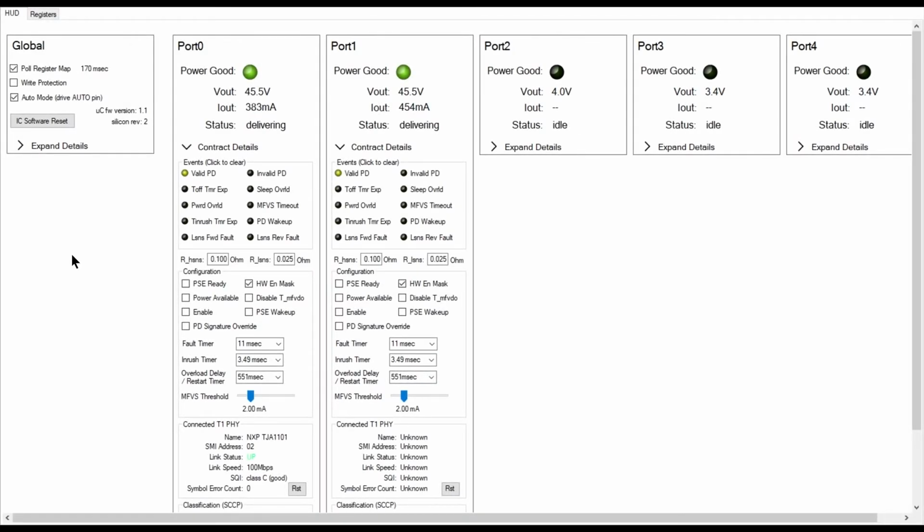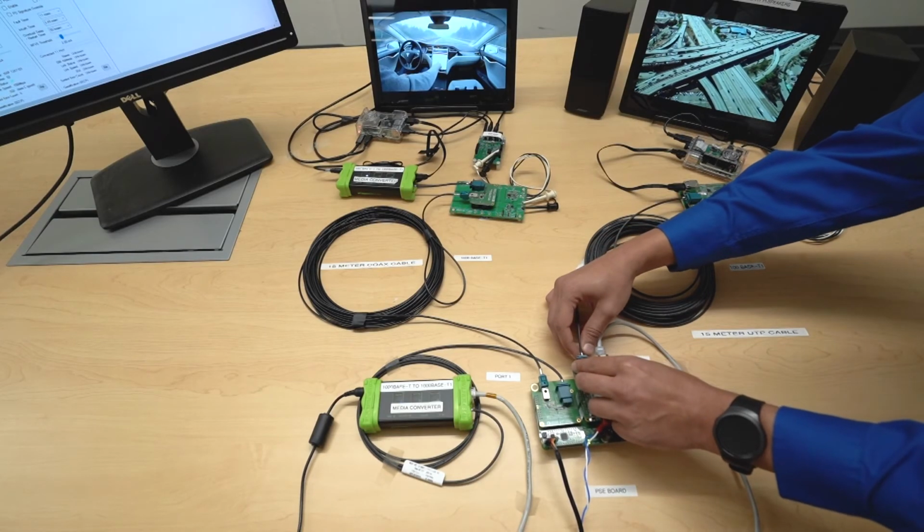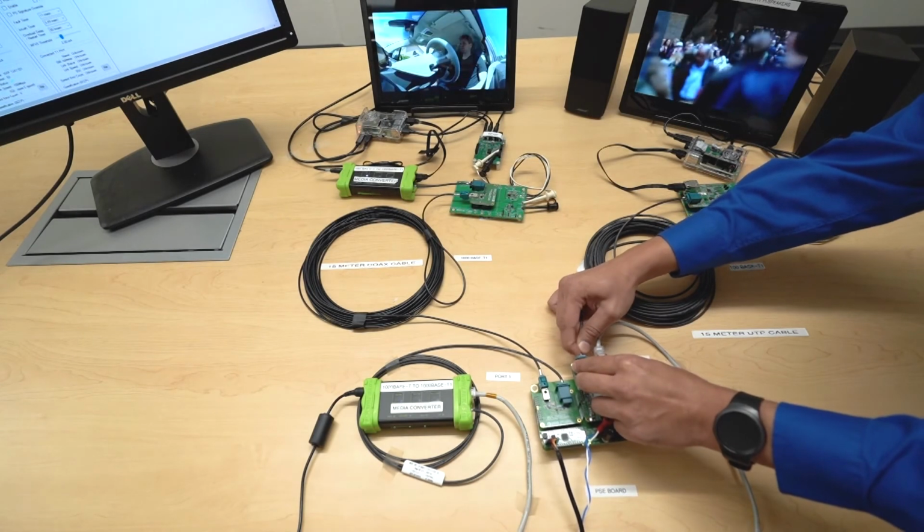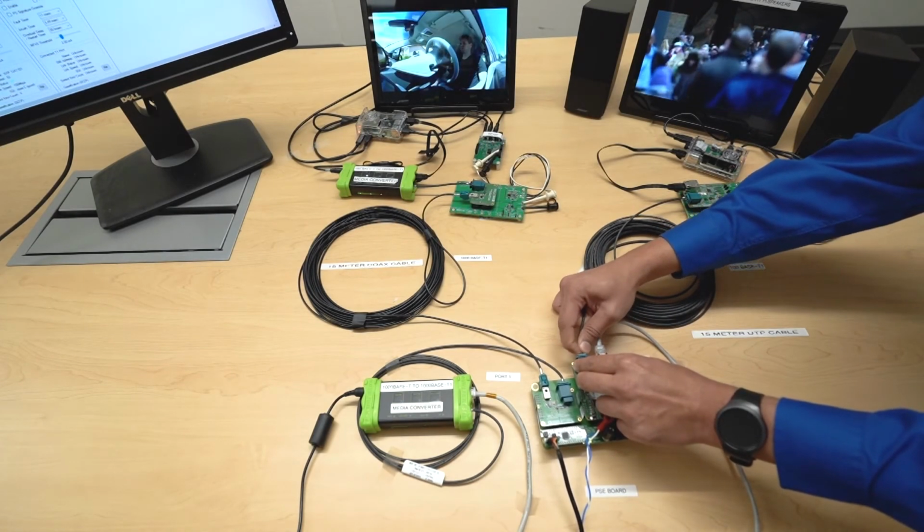The graphical user interface shows the power telemetry presented by the PSE to the host microcontroller. We see that 2 of the connected ports are powered on, while the other 3 ports are idle. Let's see the system operation when one of the ports is disconnected.